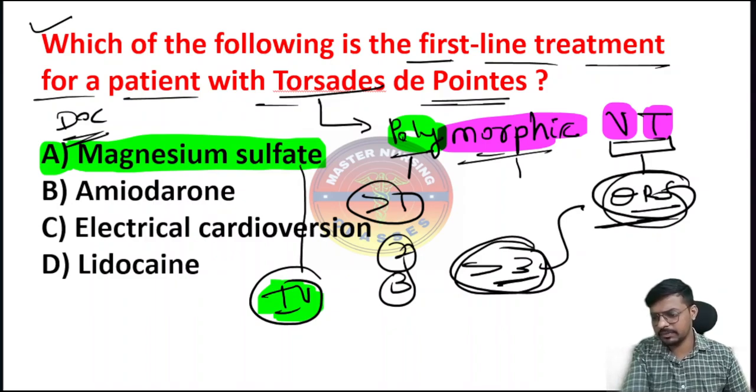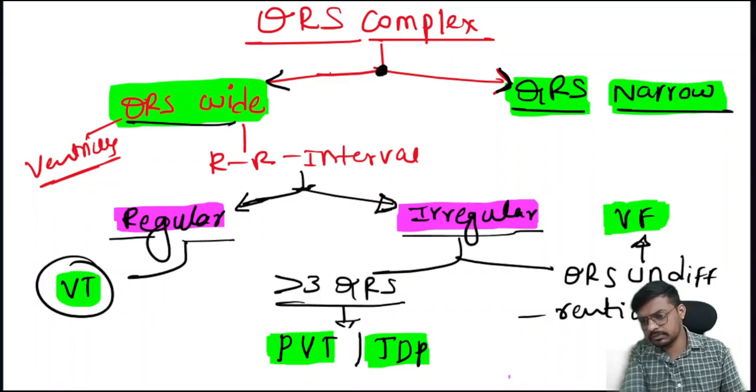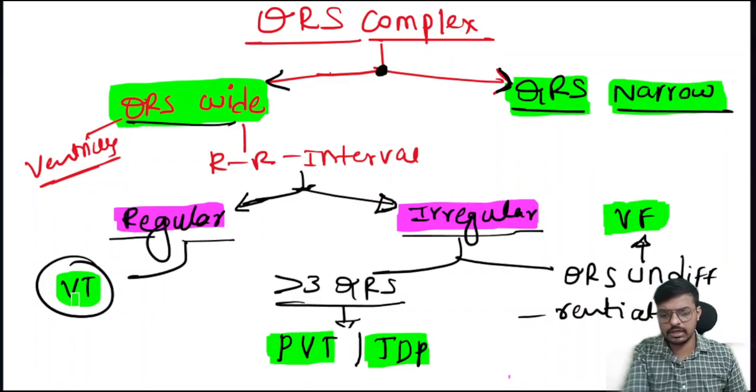So let me clarify what Torsades de Pointes is, what ventricular fibrillation is, what ventricular tachycardia is, and what we call polymorphic ventricular tachycardia, in detail. As I told, these are the ventricular tachycardias: ventricular tachycardia, polymorphic ventricular tachycardia or Torsades de Pointes, and ventricular fibrillation.